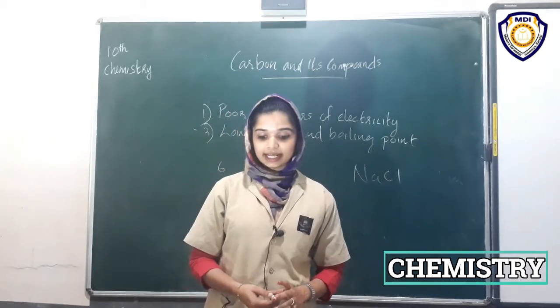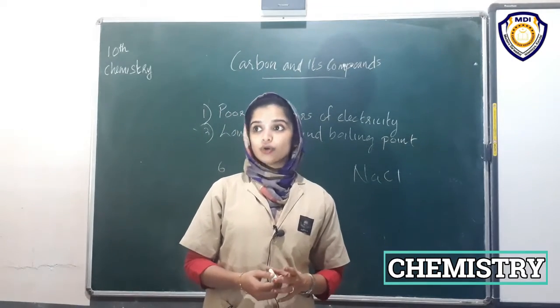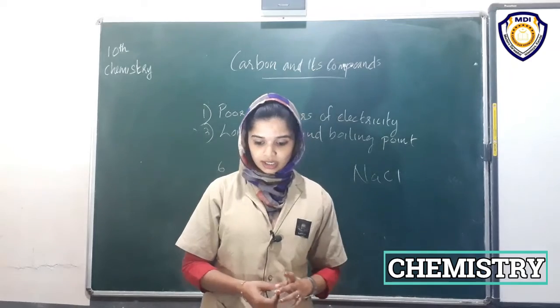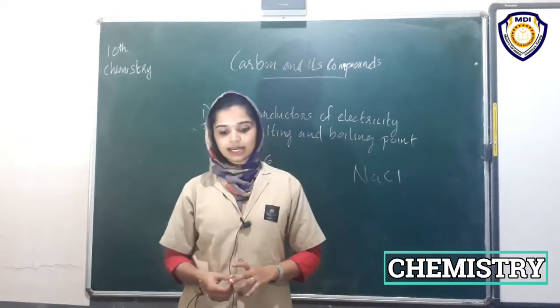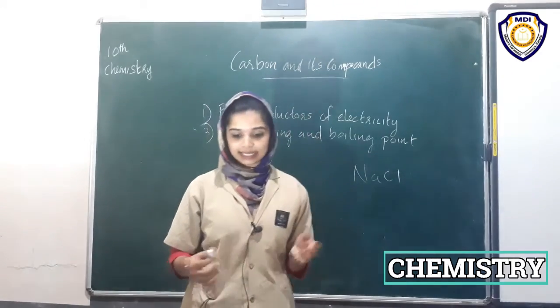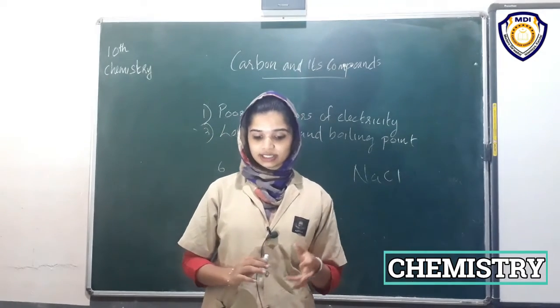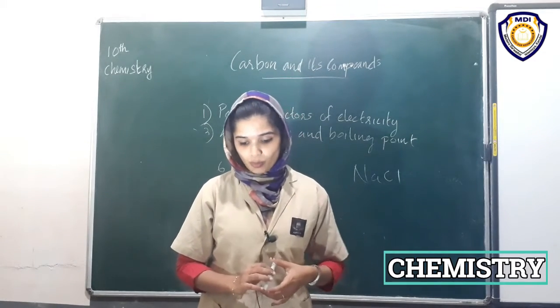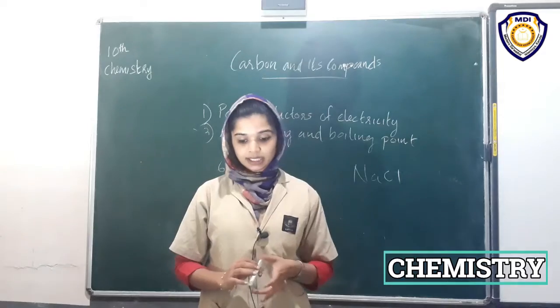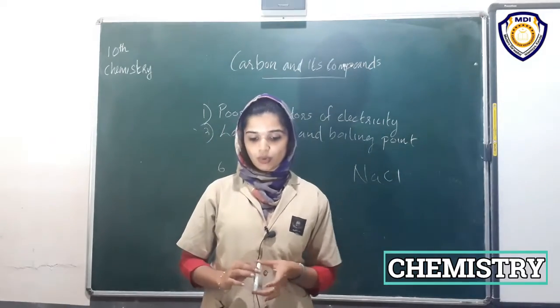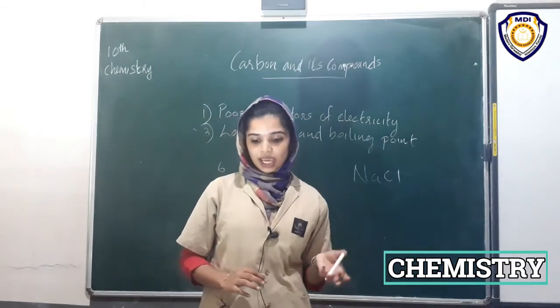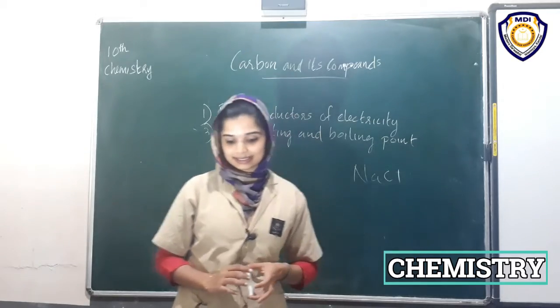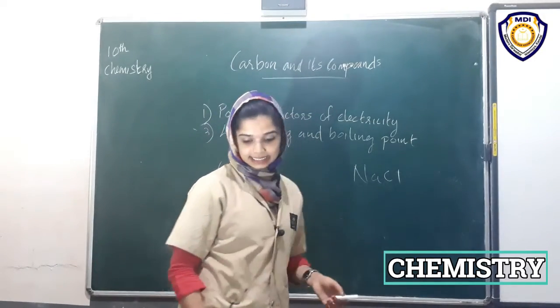The shared electrons belong to the outermost shell of both atoms and lead to both atoms attaining the noble gas configuration. Before going on to compounds of carbon, let us look at some simple molecules formed by the sharing of valence electrons. Let's discuss it in detail.